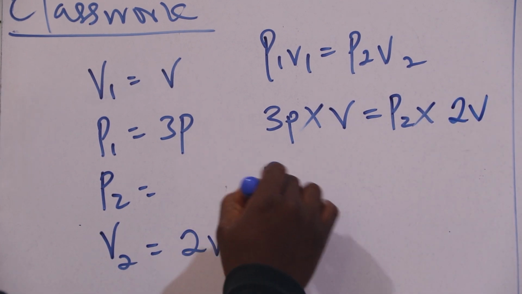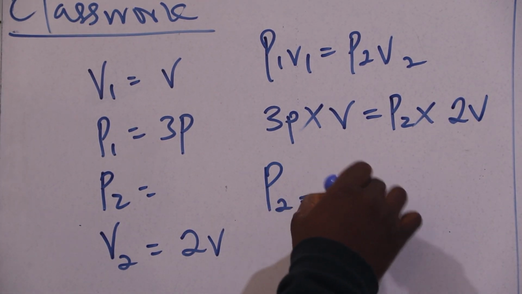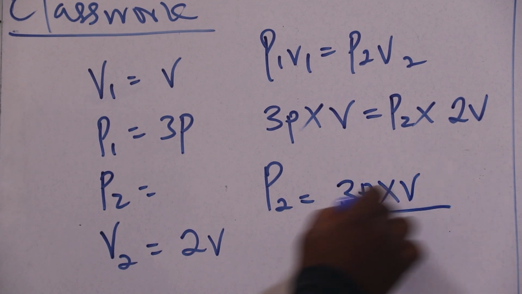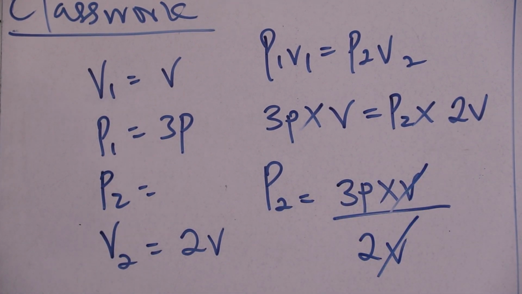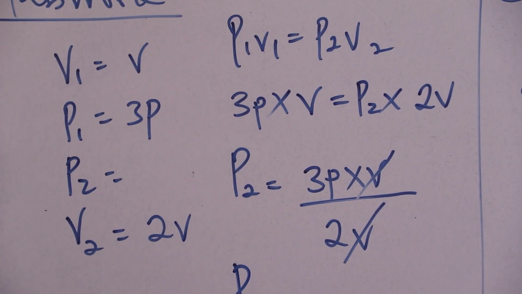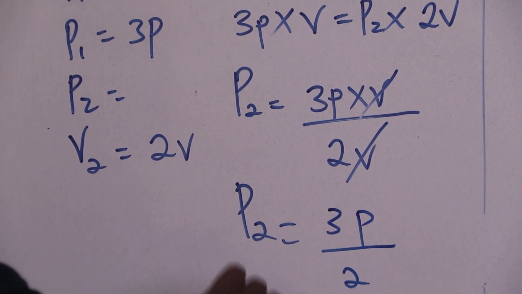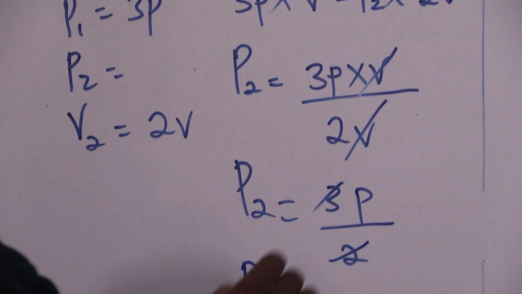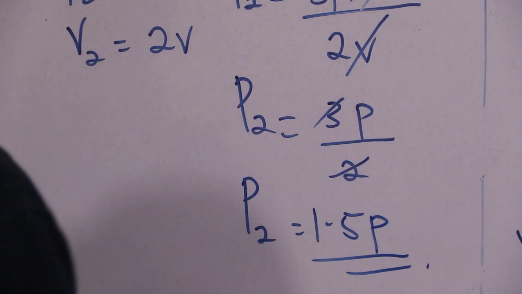So making P2 the subject of the formula, we're going to have 3P times V over 2V. V can easily cancel V. So we have P2, that's final pressure, equals 3P over 2. The final answer is P2 equals 1.5P.